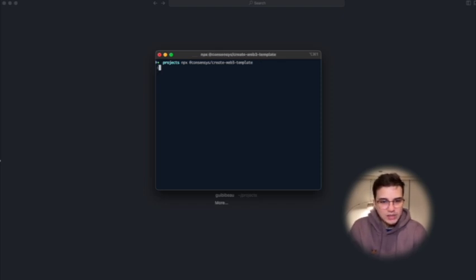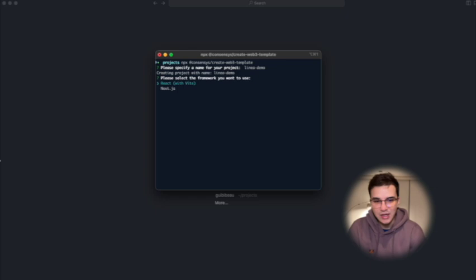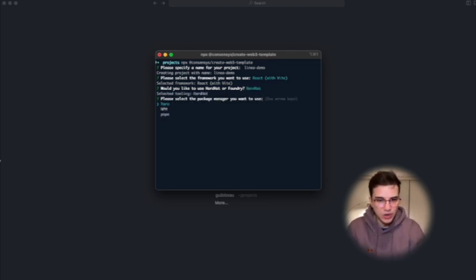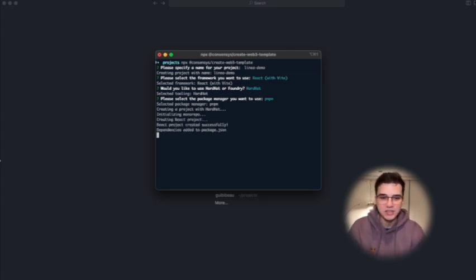This will ask us for the name of the project. I am just going to call it Linea demo, let's say. We can choose between React and Next.js. This time we're going to just pick React, where we're using Vite right here. We're going to do both. We're going to start with Hardhat in this case, and I am going to use pnpm because it's way faster if I install dependencies using pnpm.